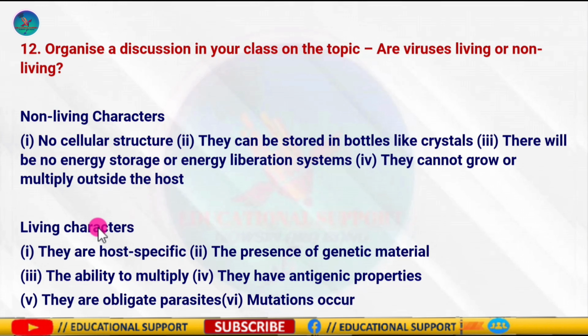The living characteristics of viruses are the occurrence of genetic material, presence of mutations, and ability to multiply. Daughter viruses resemble parent viruses. They are host specific, they have antigenic properties, they are obligate parasites, they are killed by ultraviolet radiation and many disinfectants, and they follow a particular pattern of life cycle and reproduction. So the conclusion is, viruses are obligate parasites in which different cellular structures have degenerated due to takeover of the metabolic machinery of the host.